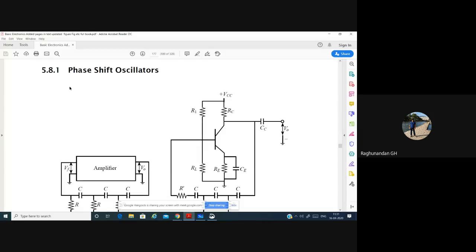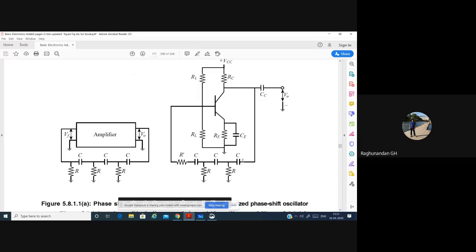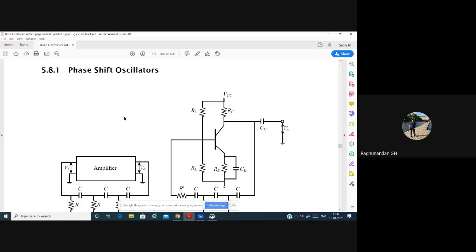So for your syllabus, we have only phase shift oscillators. There is one more oscillator called the LC oscillator, where instead of using a resistor and capacitor in the feedback part, they use an inductor and capacitor. That is the LC oscillator, or tank oscillator. That is not in your syllabus. We'll just be using a phase shift oscillator.